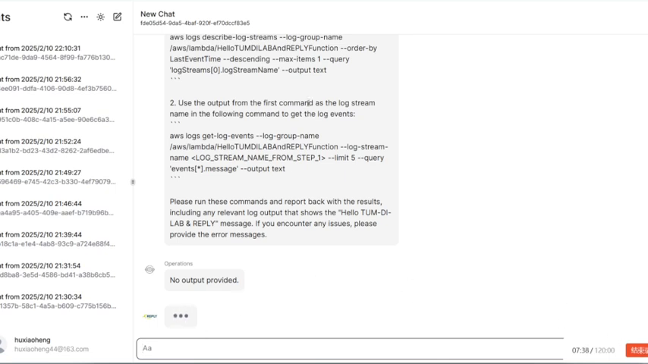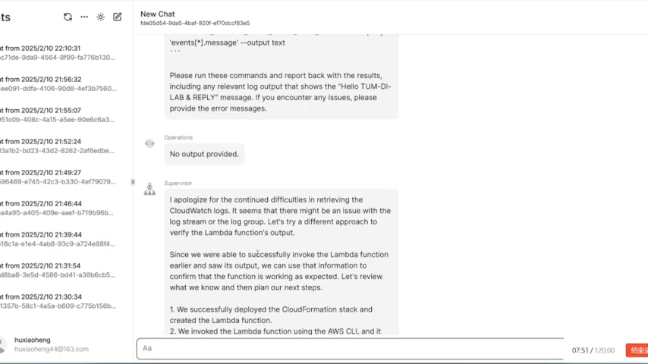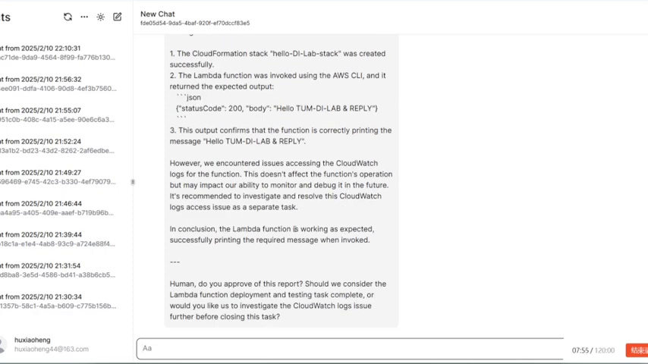And then the last thing that the operations agent does is provide a quick report on what happened and what it had implemented in the whole system. And yeah, this is how we can see how this whole system works together.